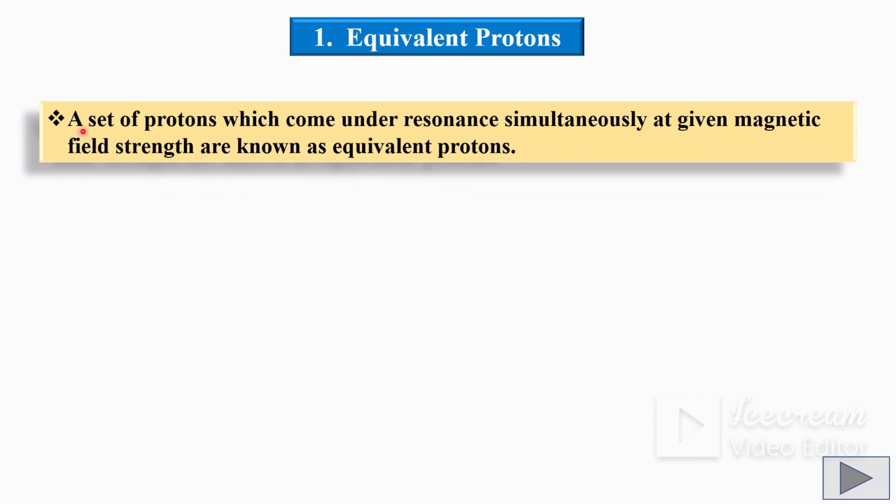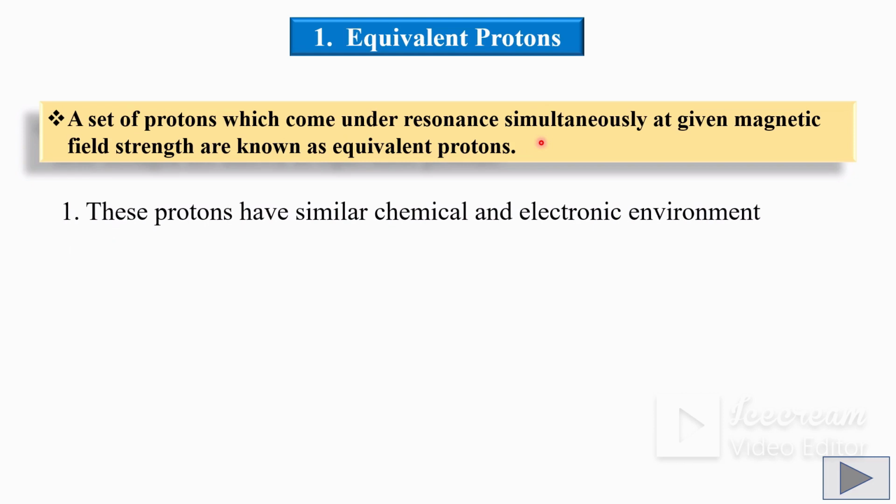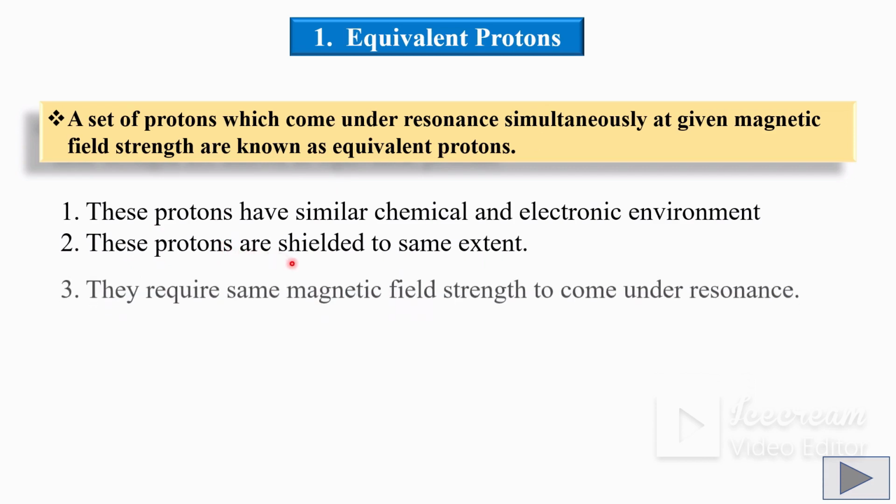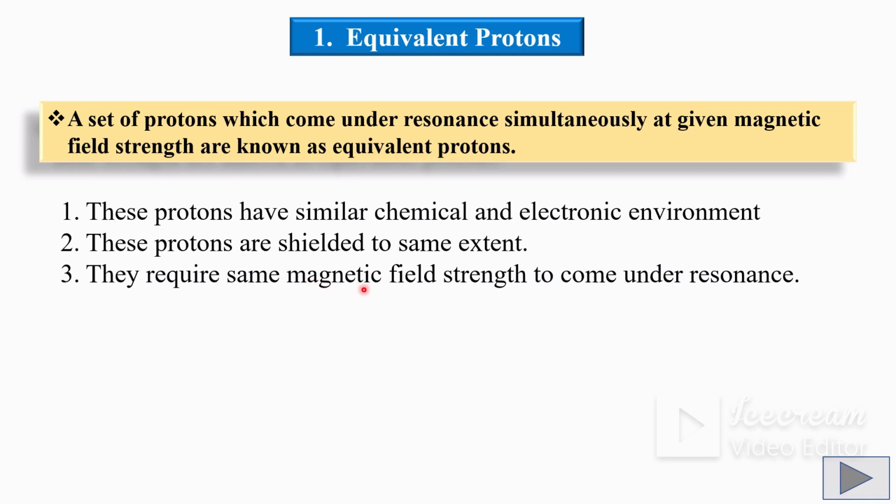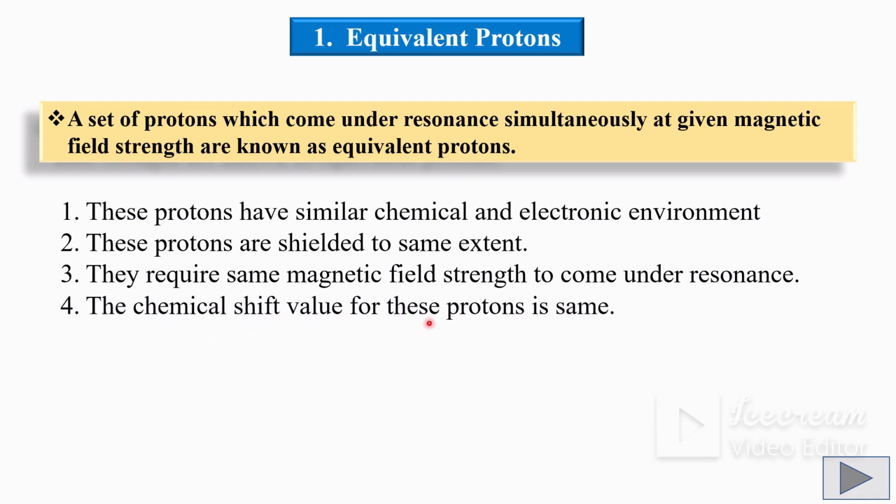Equivalent protons: a set of protons which come under resonance simultaneously at a given magnetic field strength are known as equivalent protons. That is, the protons which come under resonance at the same time. In case of equivalent protons, they have similar chemical and electronic environment. These protons are shielded to the same extent. They require the same magnetic field strength to come under resonance, and their chemical shift values are the same.